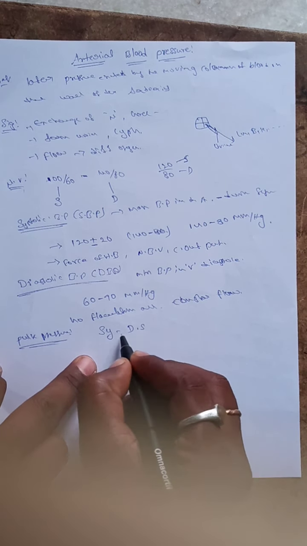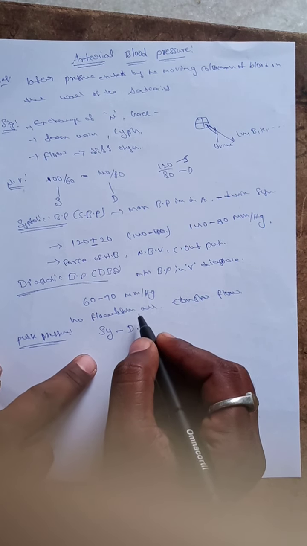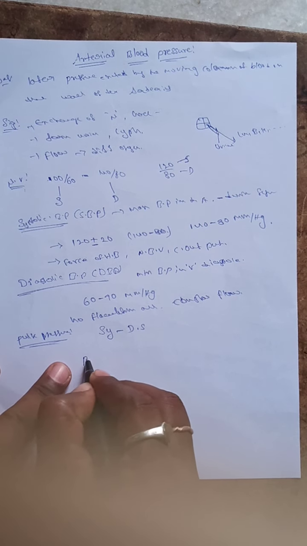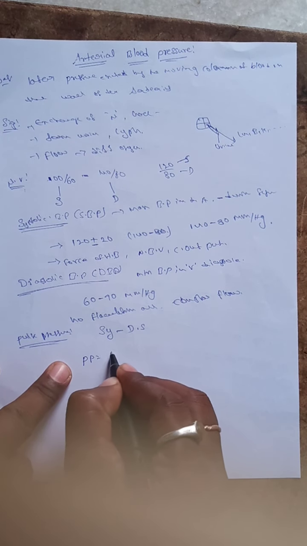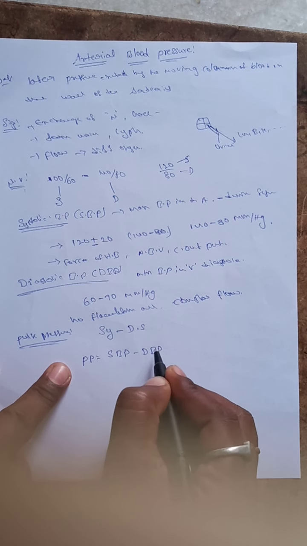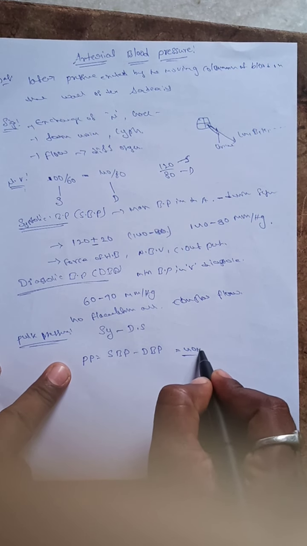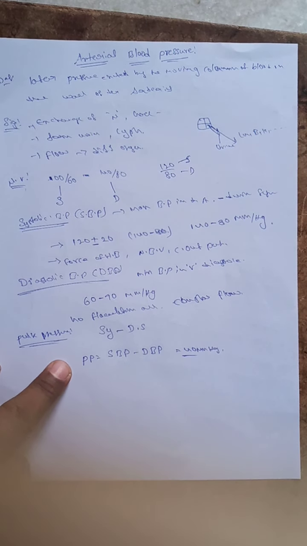Pulse pressure is equal to systolic blood pressure minus diastolic blood pressure. 40 mm Hg is the normal value of the pulse pressure.